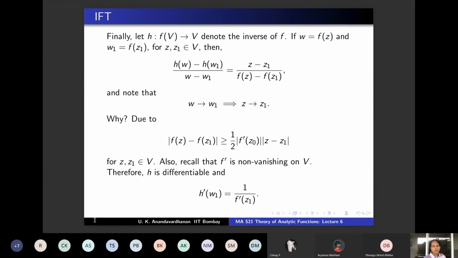But it straight away follows from this inequality, which was our starting point in order to show all that. But having shown that, it follows straight away from that also. So you have various arguments to show that. The rest of the proof is okay. You get h prime to be 1 by f prime.